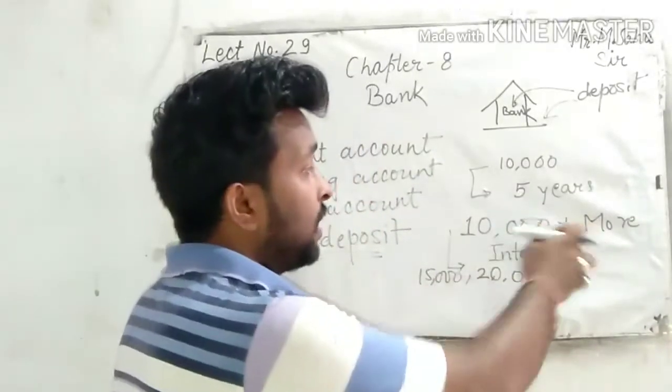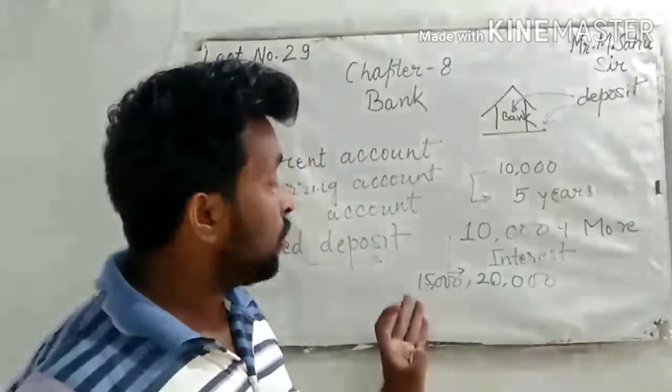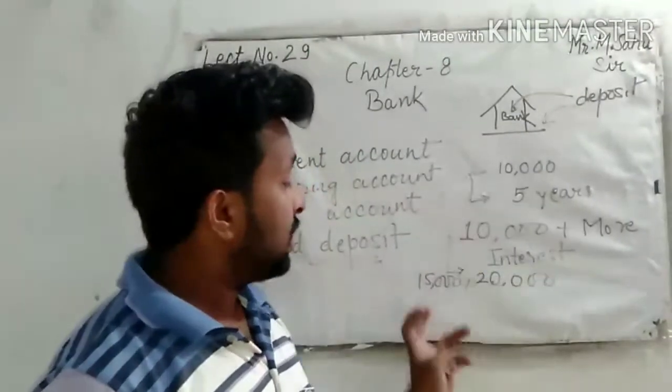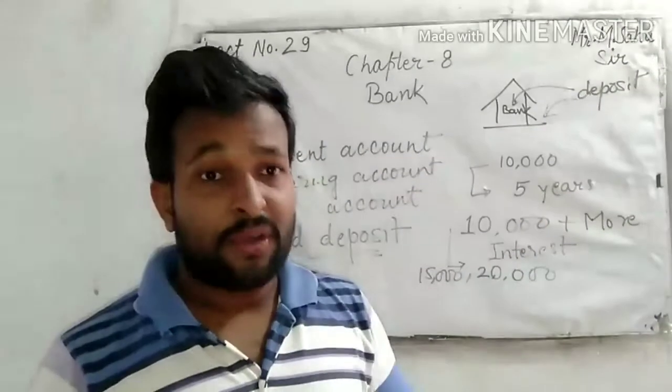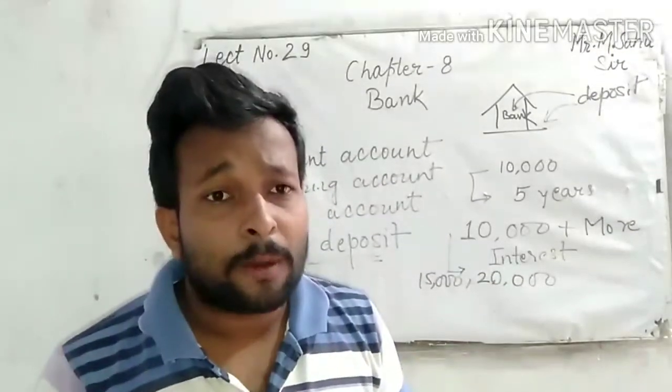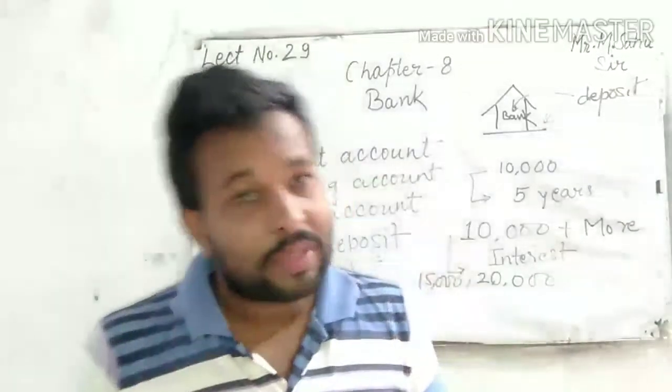Suppose you put your money for 5 years, then the bank gives you at least 5,000 or 10,000 more. So this is your profit, your benefit. Okay, so the bank gives you that advice.